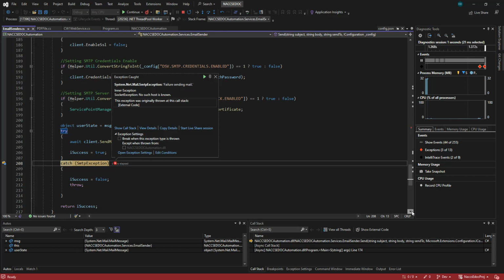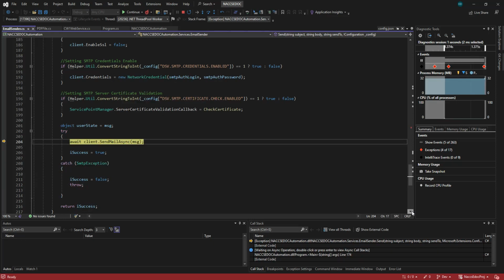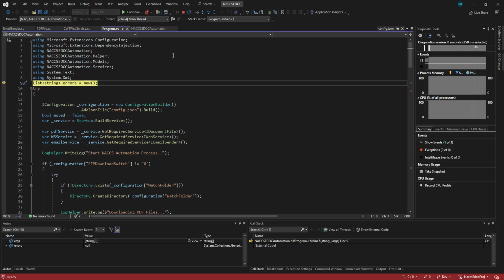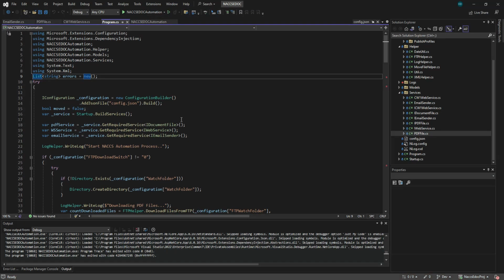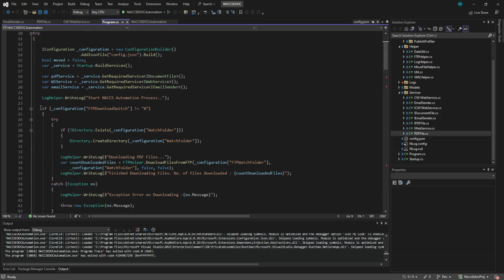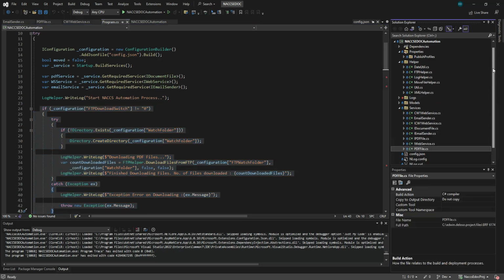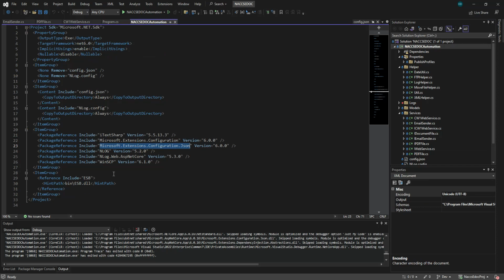If it's a valid file, the first thing we will do here is download the PDF file. This is the uploading, and for uploading to FTP we use WinSCP. That is why we have also installed WinSCP. So this is the uploading and downloading.